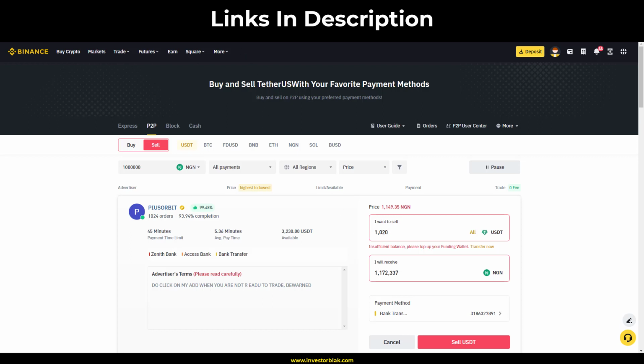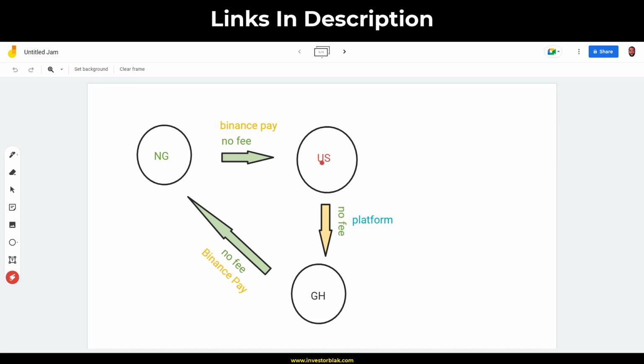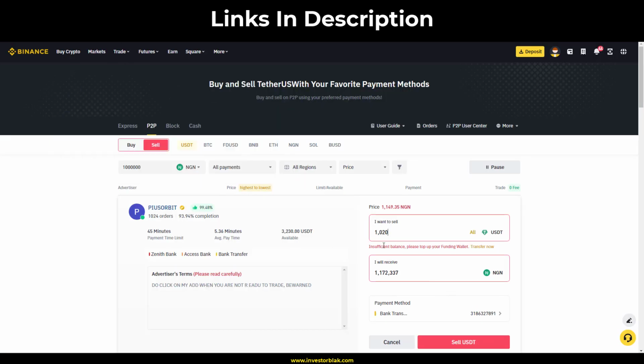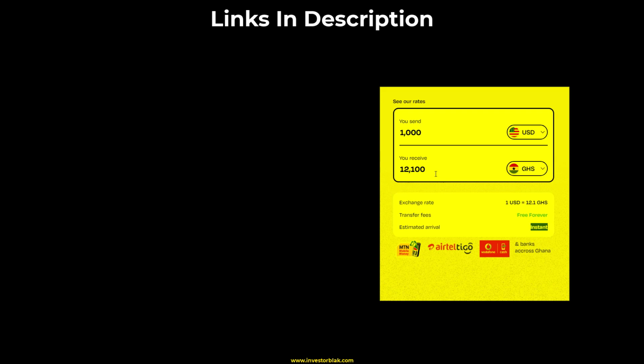Then for our friends in Ghana, this arbitrage also favors you more because you don't need to involve a Nigerian in this. All you need is your direct contact with a friend in the US. All you have to do is first fund your Ghana account with 1,000 USDT, or your friend in the US will fund first, depending on who has the capital. So once your friend in the US funds first, for example 1,000 USDT, it's going to send you that 1,000 USDT. I'm going to copy this. It's going to give you 12,100 Ghana cedis, right?